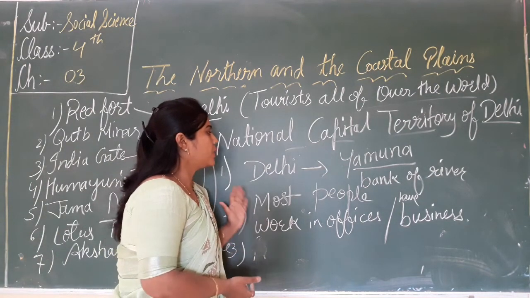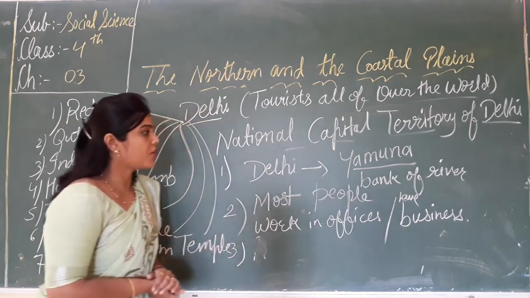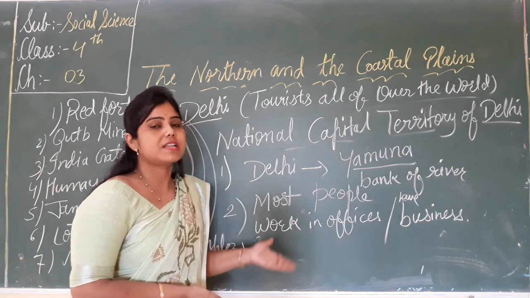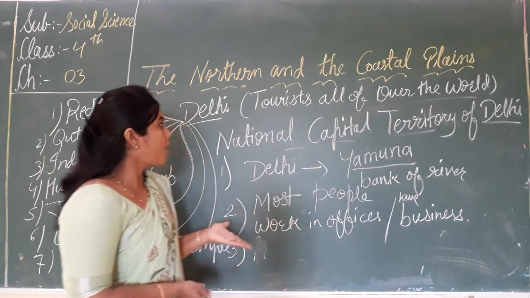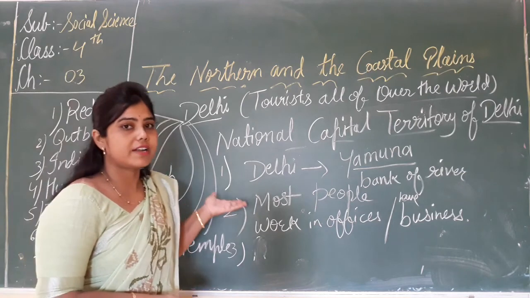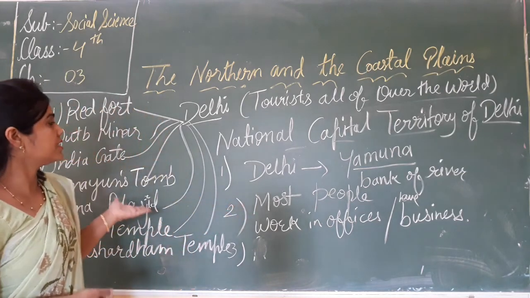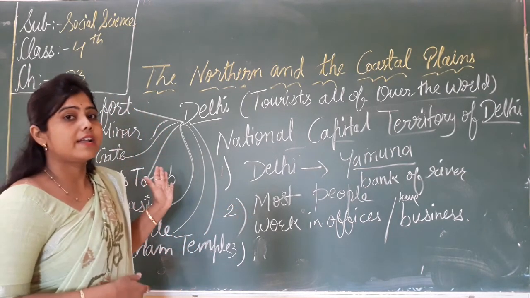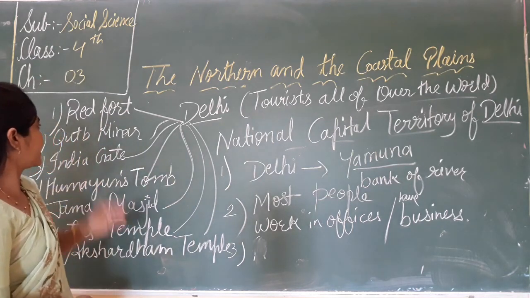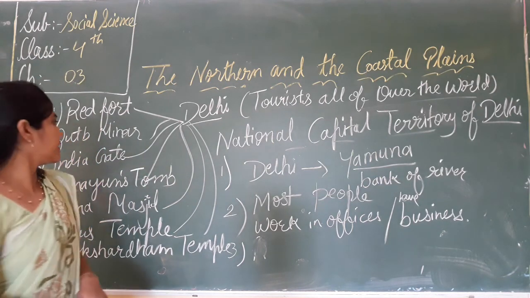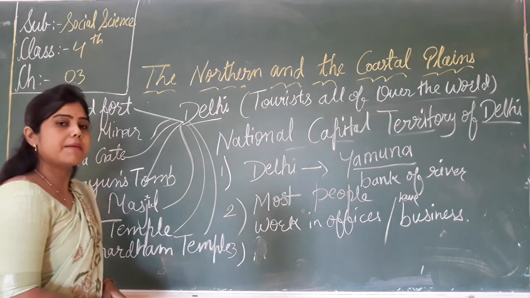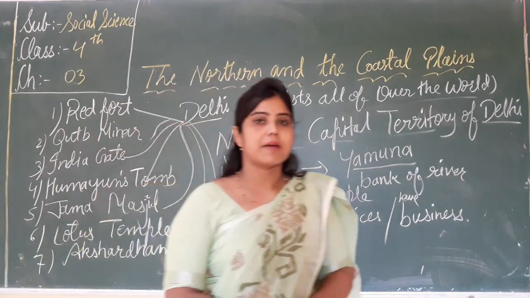It is situated on the bank of the river Yamuna, and most people work in offices and some have their own business. And tourists from all over the world visit monuments like the Red Fort, the Qutub Minar, the India Gate, the Humayun's Tomb, the Jama Masjid, the Lotus Temple and the Akshardham Temple.